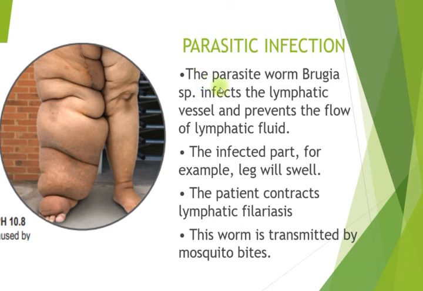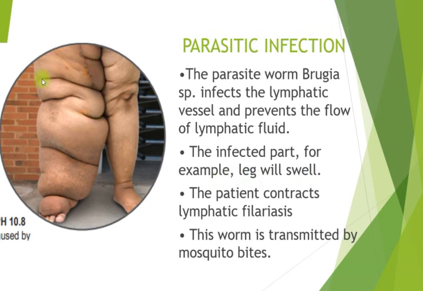Alright, so this parasite will breed there in the lymphatic vessels, and then it will block the flow of the lymphatic fluid. Alright, so the infected part, for example the leg, will swell.